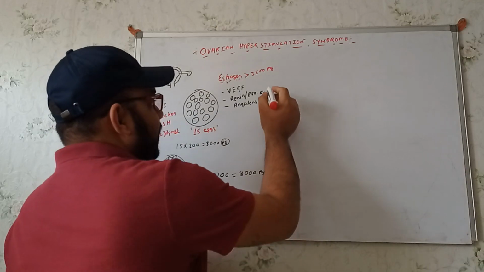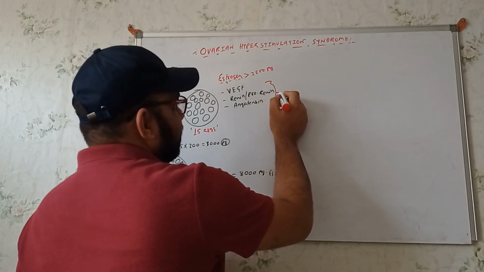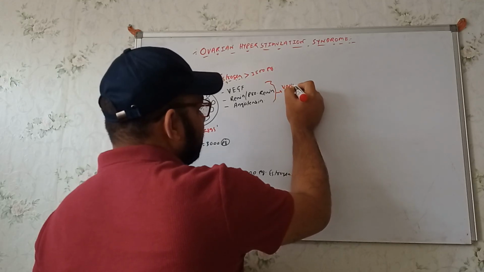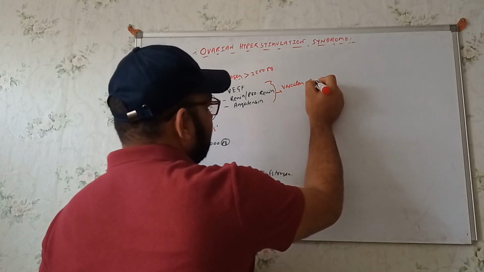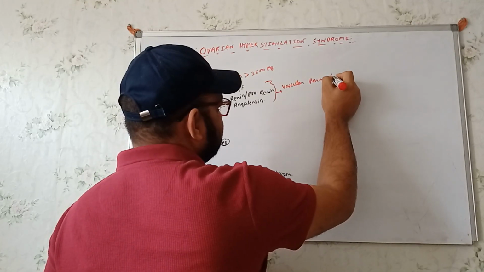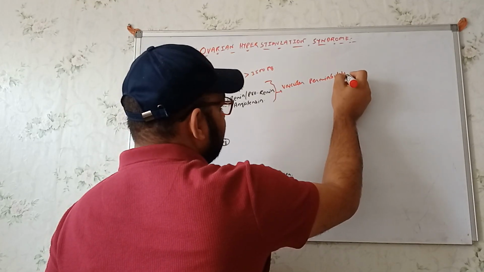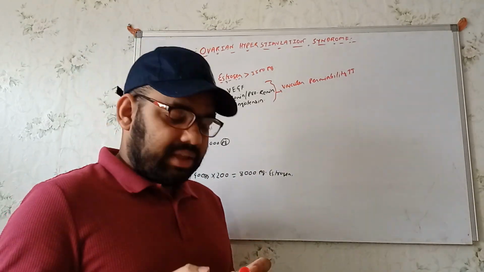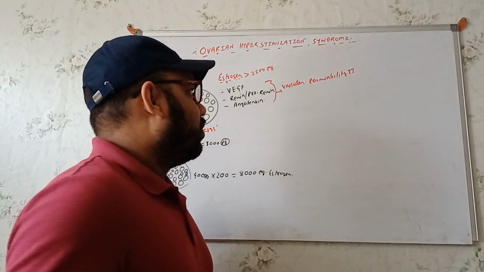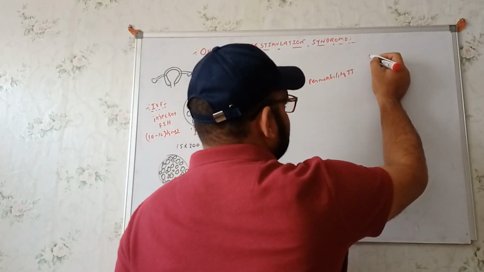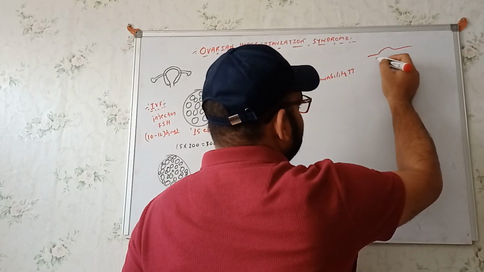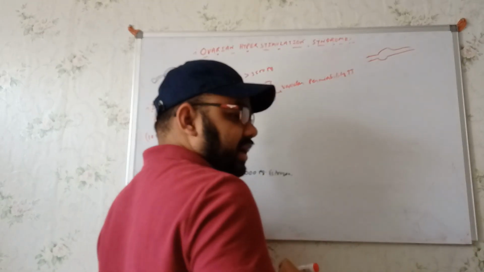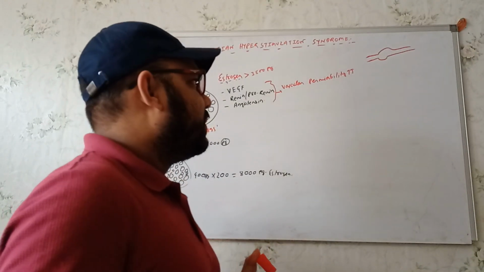Whenever these are activated, what will we get to see? Here we'll see that the vascular permeability will be increased too much. And whenever the vascular permeability is increased too much, what do we know? Normally the fluid from the intravascular system will come out to the third space, the interstitial space, right?